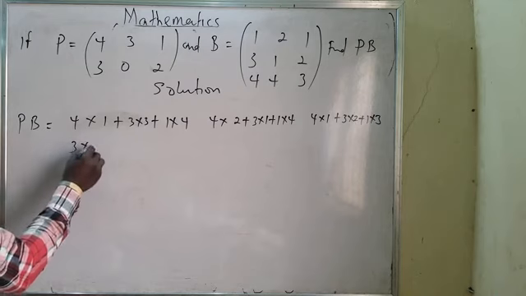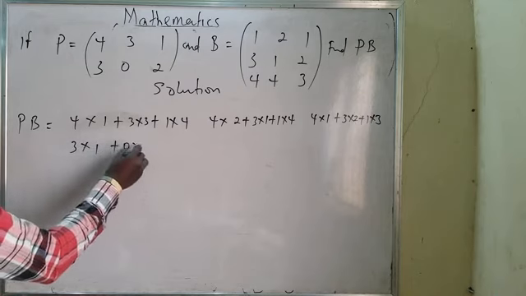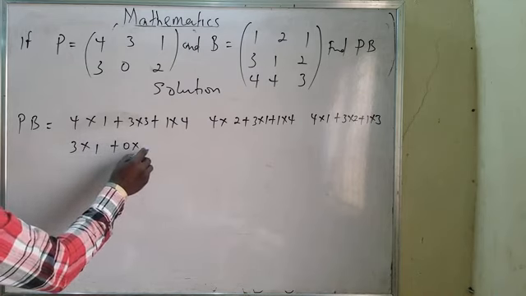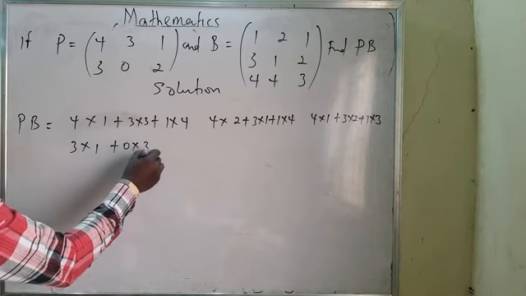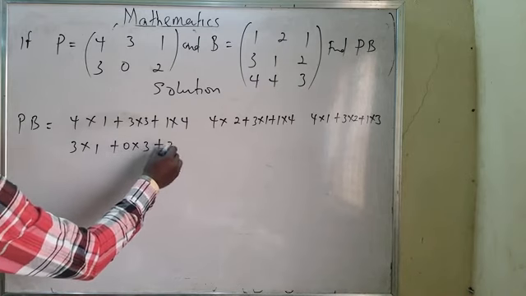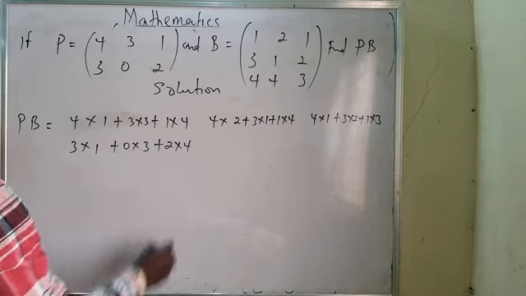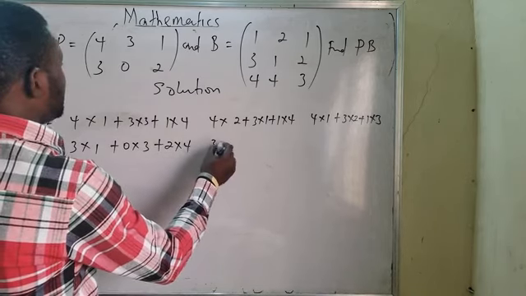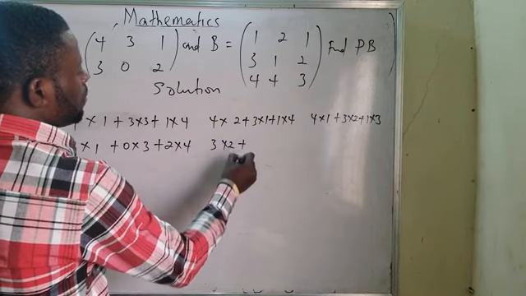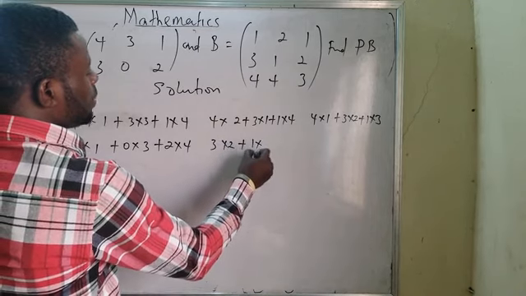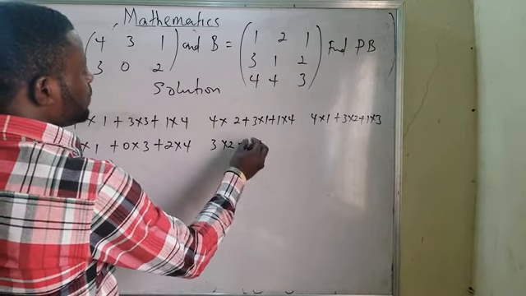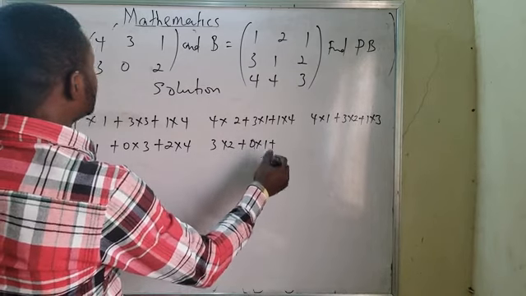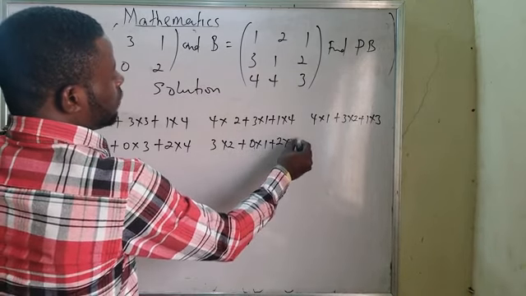And the next one will now be what? 3 multiplied by 1 plus 0 multiplied by 3 plus 2 multiplied by 4. And the next one will be 3 multiplied by 2 plus 0 multiplied by 1 plus 2 multiplied by 4.